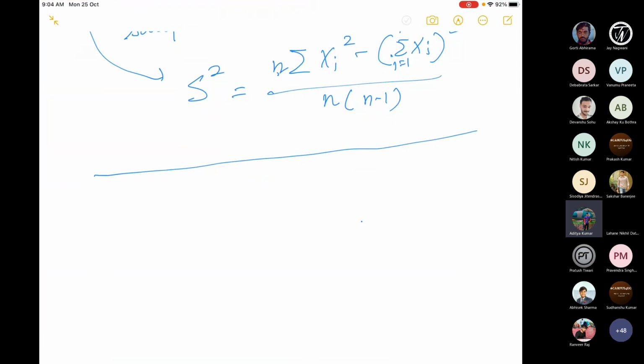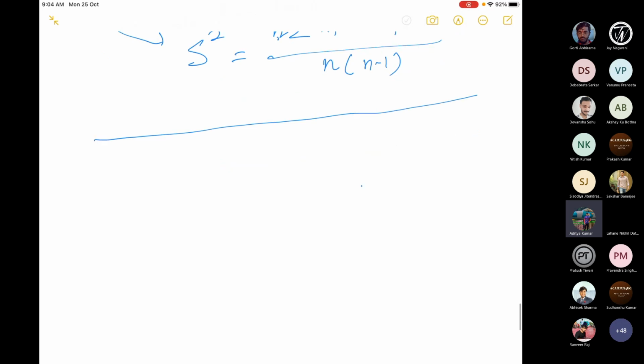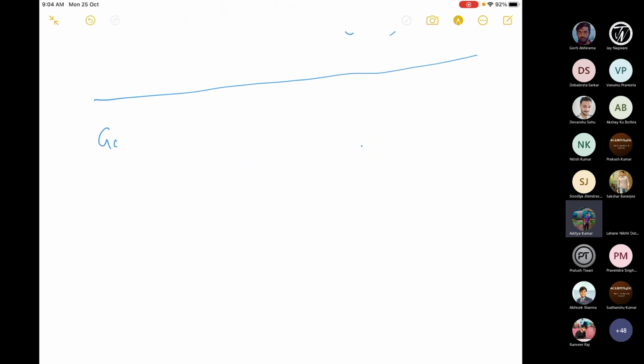Okay, so let us start with an example. What is the idea here? What do we want to study now? So basically our goal is now, suppose f_X is the PDF of X.